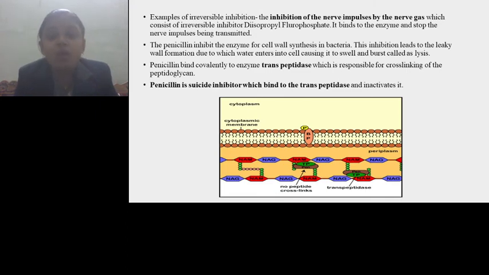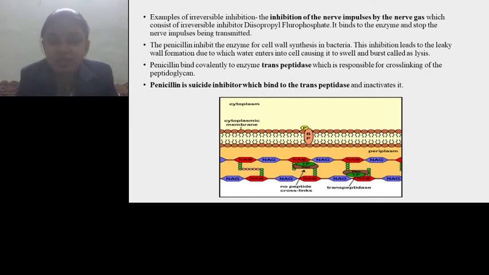Penicillin binds covalently to the enzyme transpeptidase. The transpeptidase is the enzyme responsible for carrying out the cross-linking of peptidoglycan polymers. Here penicillin inhibits the transpeptidase, and that's why there is no cross-linking and the cell becomes leaky. Penicillin is a suicide inhibitor which binds to the transpeptidase and inactivates it.